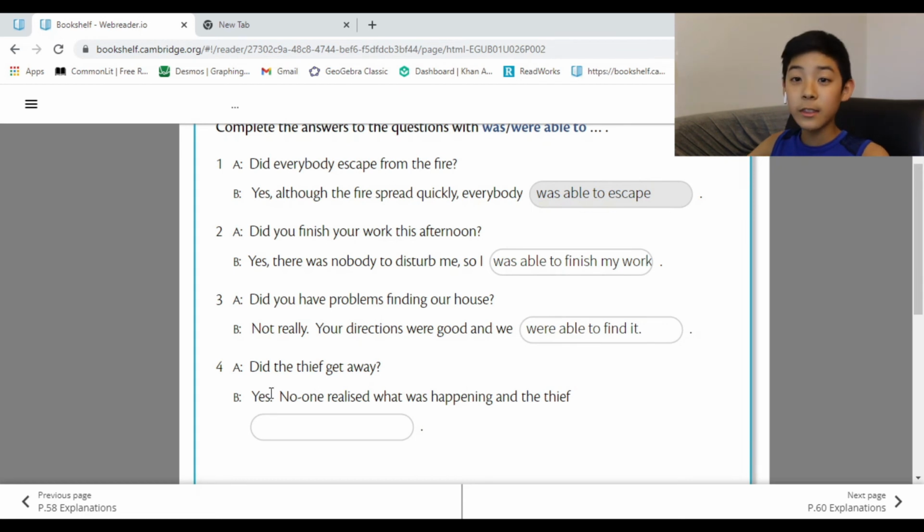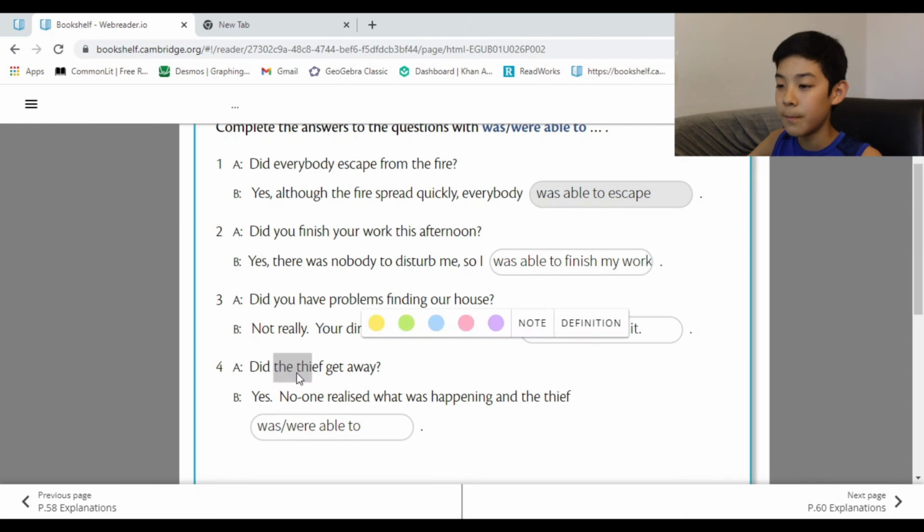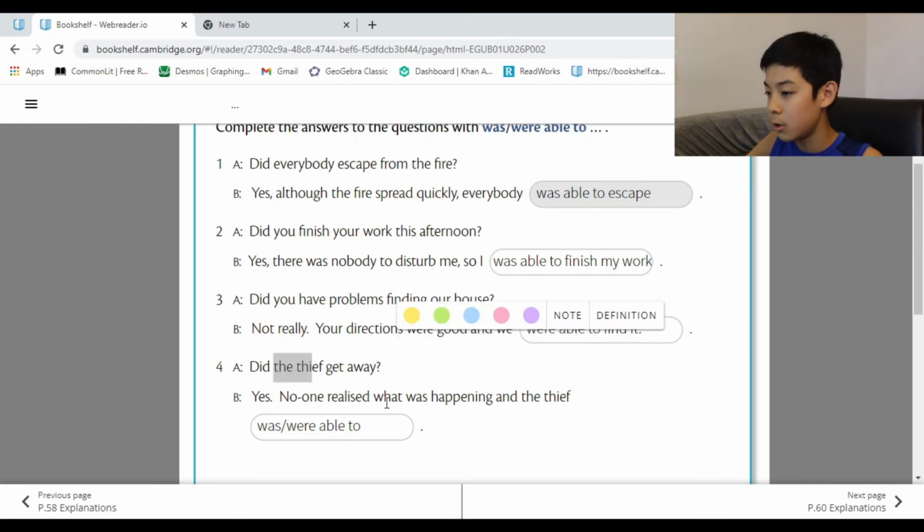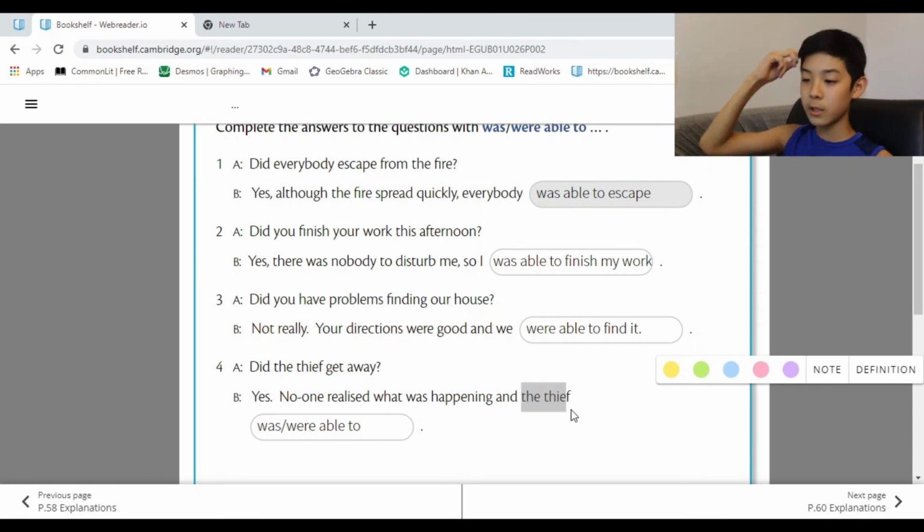Did the thief get away? Yes. No one realized what was happening, and the thief was/were able to. I think I'm going to start with was/were because it's easier. So no one realized what happened, and the thief. This shows that it was one thief, right?